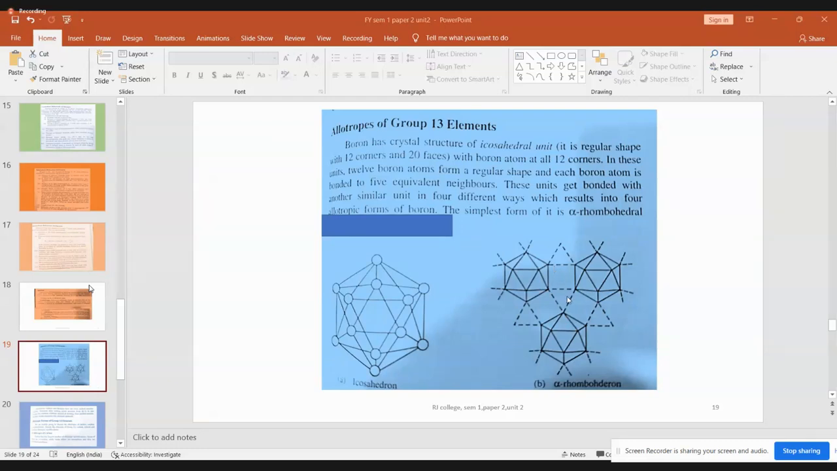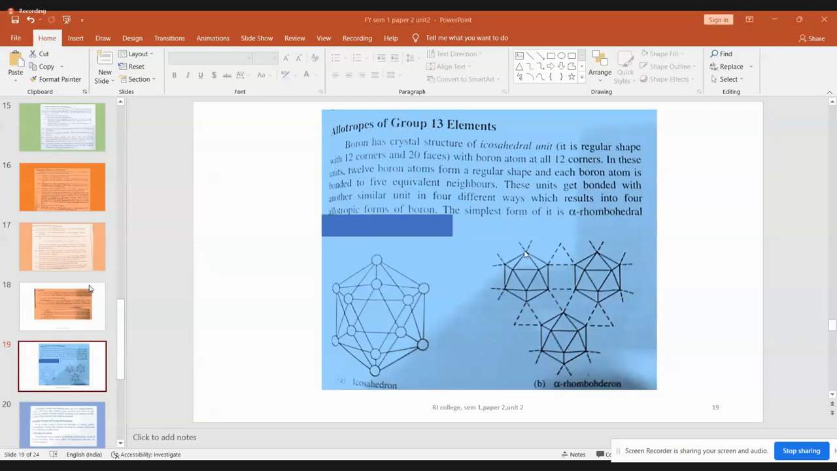In this rhombohedral form, see how the junction takes place between icosahedra. 2 corners of this one are joined with 2 corners of another icosahedron. These are corners where boron atoms are present. So through the corners they are getting linked, and this gives rise to alpha rhombohedral, which is a simple form of allotropy. Simple corner joining, that too specifically through only 2 corners.